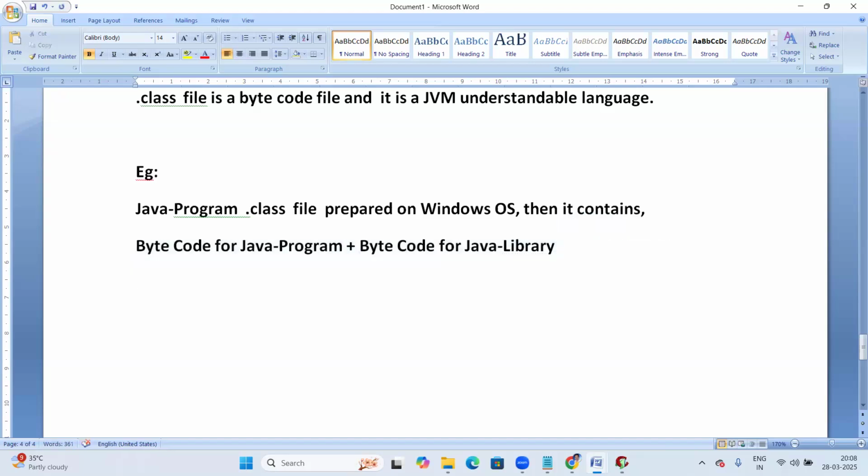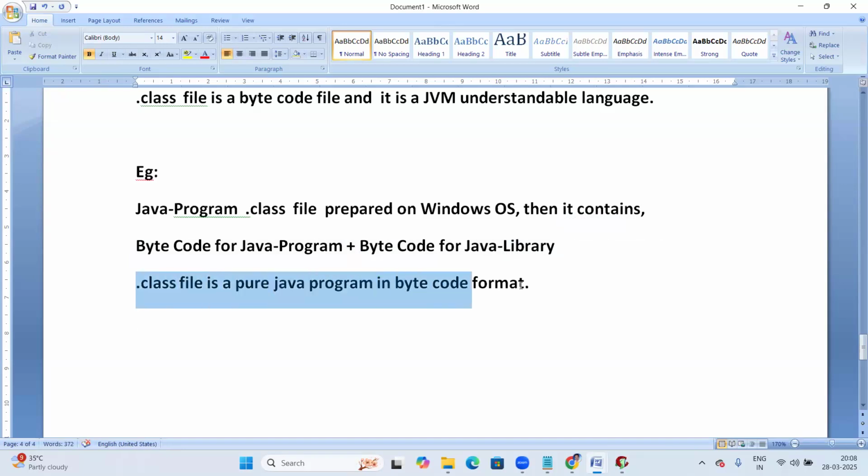So a dot class file is a pure Java program in bytecode format. You don't have any OS library.